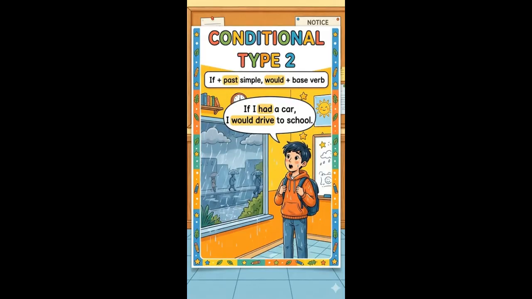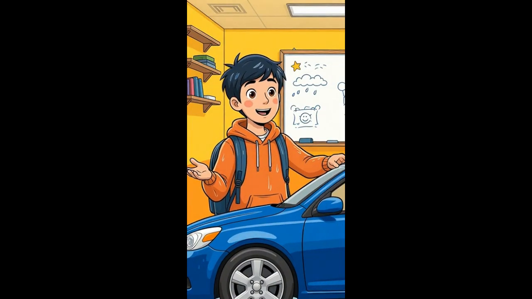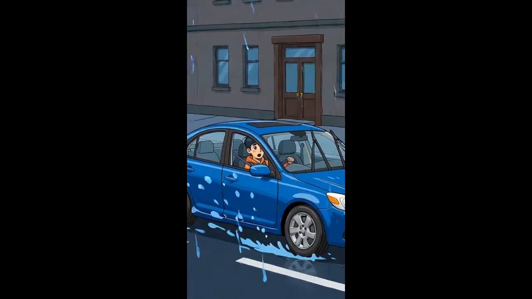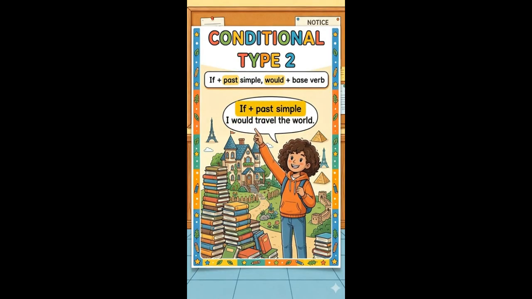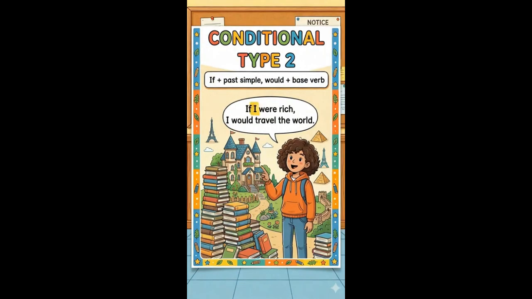If I had a car, I would drive to school. This is a type 2 conditional sentence. We use it for unreal situations. I wish I could drive to school. This is conditional type 2. It uses if plus the past simple tense, then would plus the base verb.